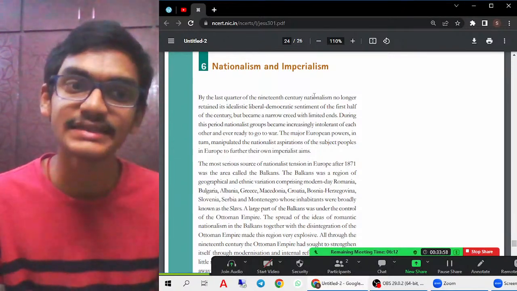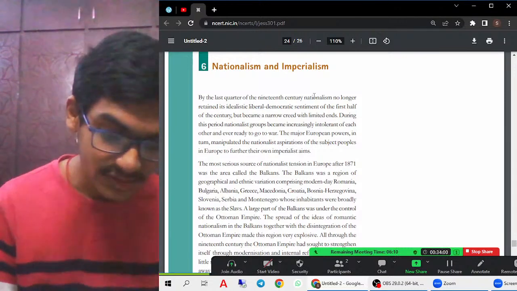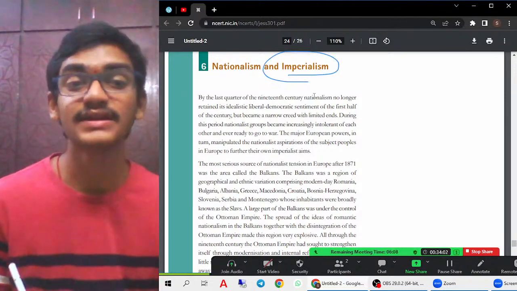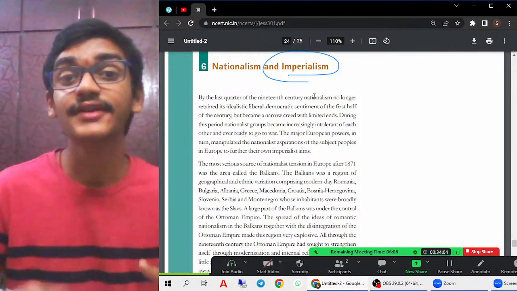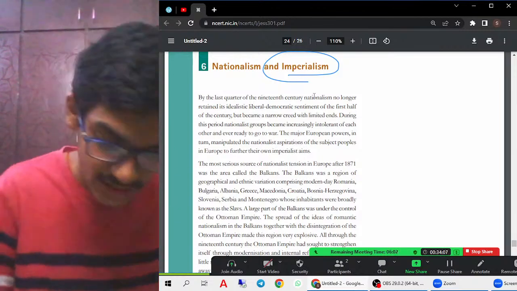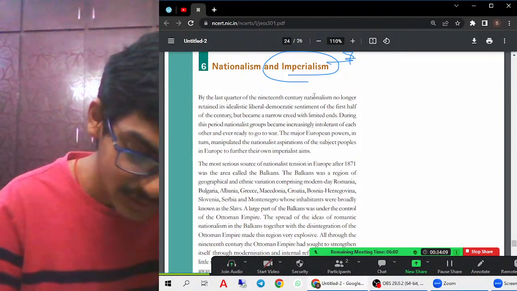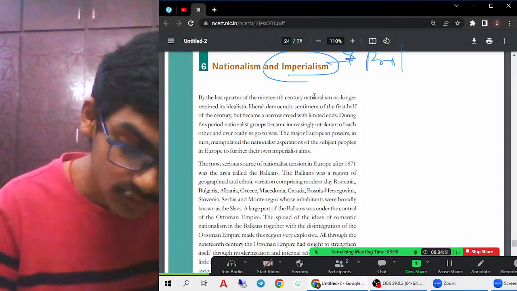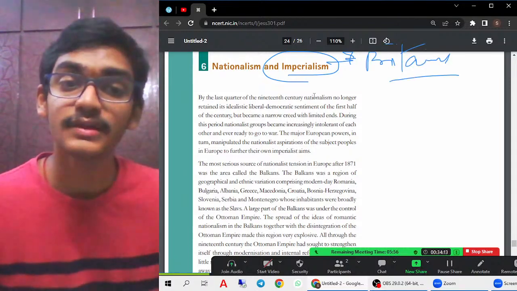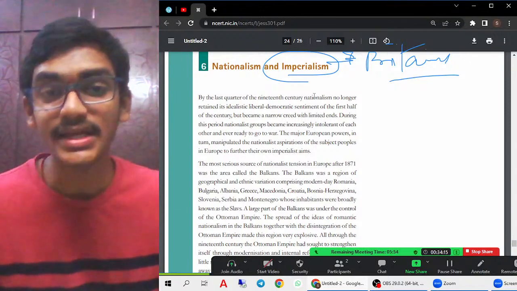Imperialism is nothing but trying to occupy other nations, trying to extend into other countries and territories. Britain was an imperialist country when it was trying to occupy other regions.